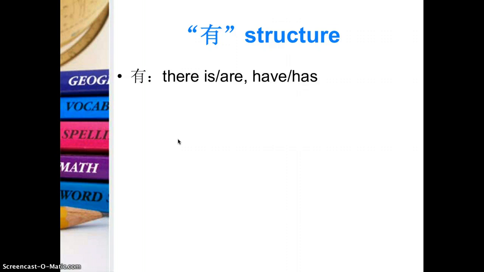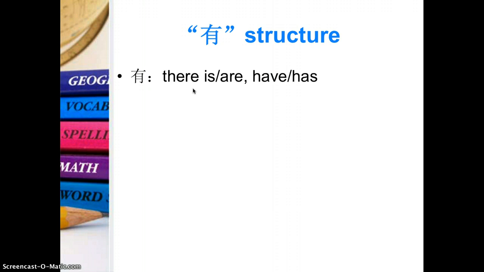Now let's look at this new structure. It's not new. We learned this word before. So what's this mean? So 有, if you don't know, write down the pinyin. It's spelled Y-O-U in third tone. 有 means there is, there are, or have, has.